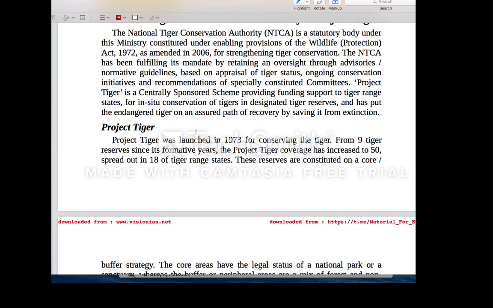And similar to the Saint Petersburg Declaration, you also have the Bishkek Declaration, which is for the snow leopard. We also have Project SECURE Himalayas, which also talks about the protection of the snow leopard. Generally snow leopards are present in high altitude regions, at an altitude of 3000 metres and above. Generally these animals have very thick fur.